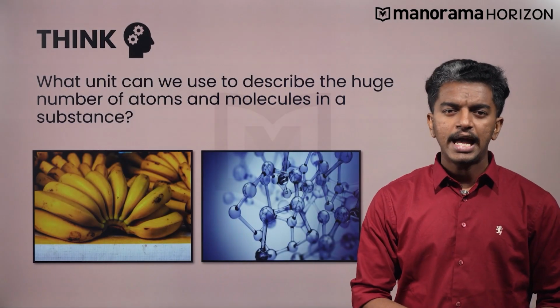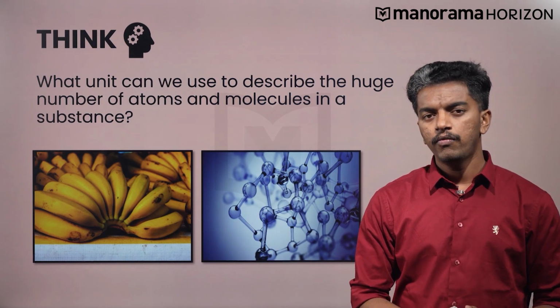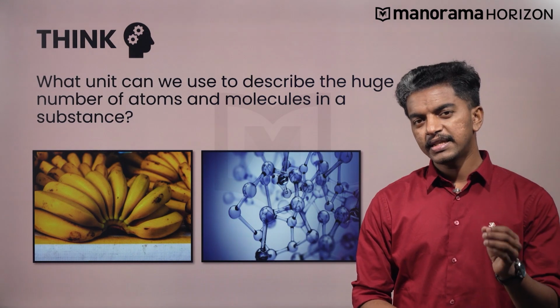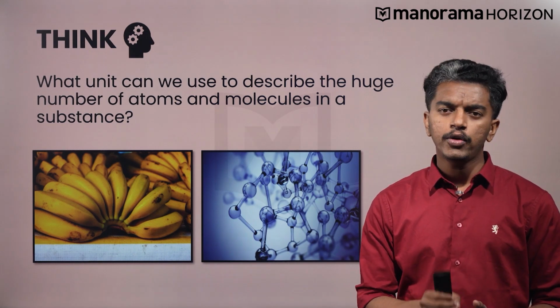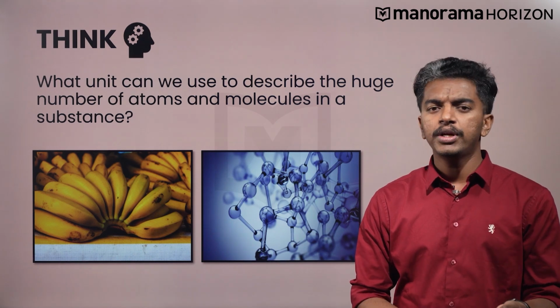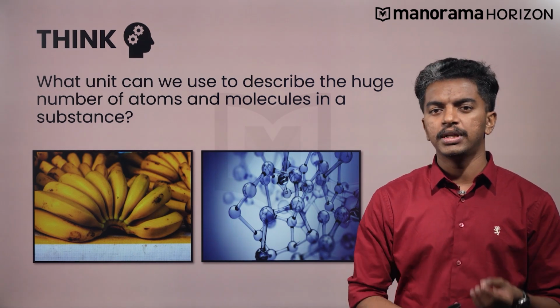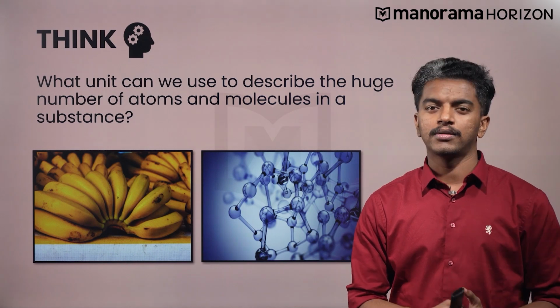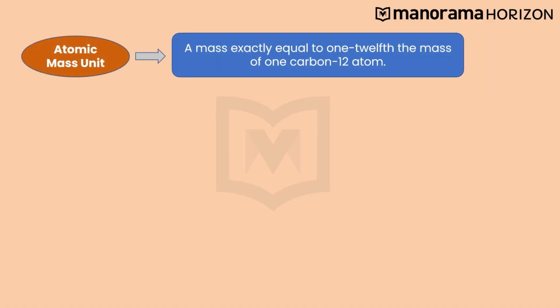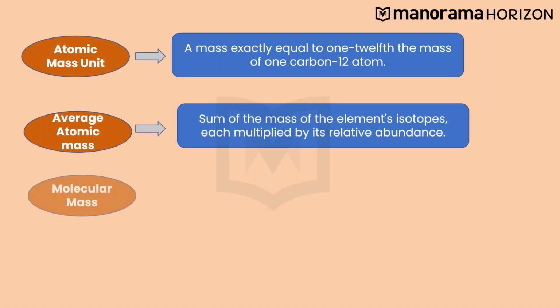Now at the end, I would like to pose a question for you. We all know that 12 bananas means 1 dozen, 6 means half a dozen. Have you ever thought if we take atoms and molecules together in a substance, what unit can be used to describe their huge number in a substance? Think about it, as this will be the topic of the next video. With this, I will summarize this video.